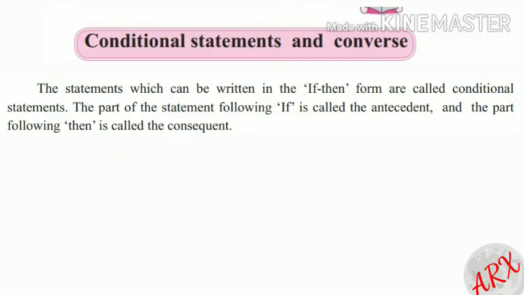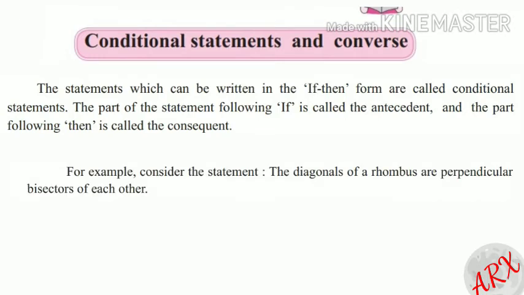Now we will move on to conditional statements and converse. As you all studied in English grammar, the statements which can be written in the if-then form are called conditional statements. The part of the statement following if is called the antecedent and the part of the statement following then is called the consequent. For example, consider the statement: the diagonals of a rhombus are perpendicular bisectors of each other.